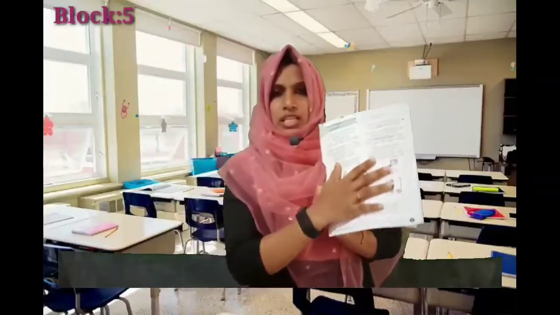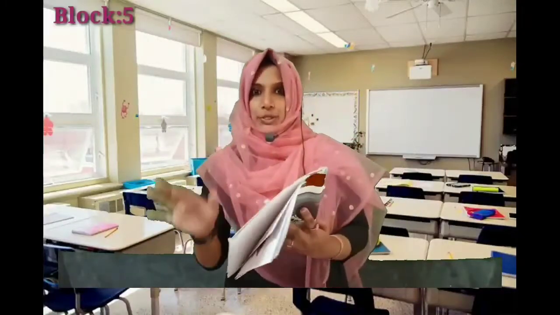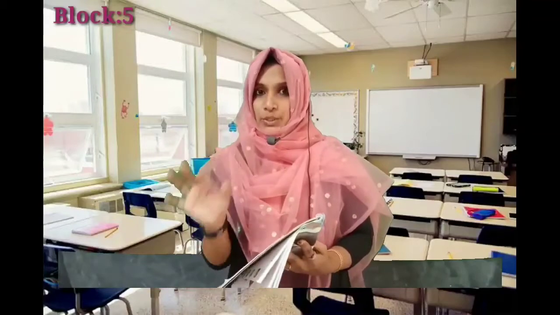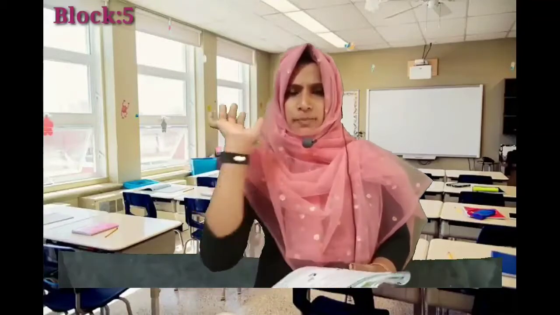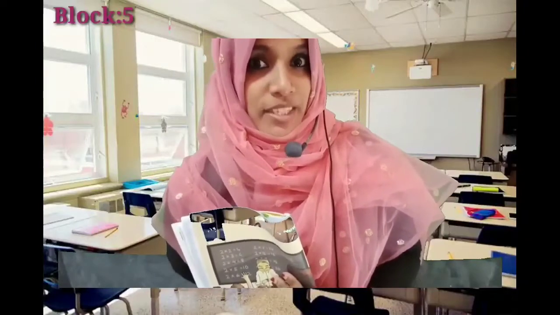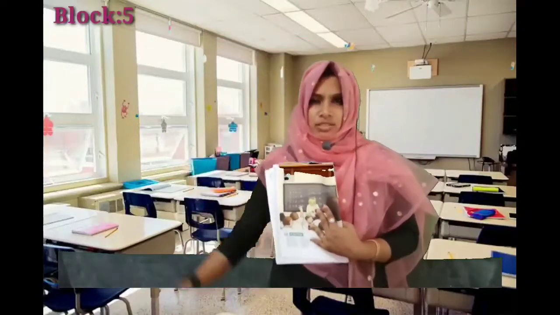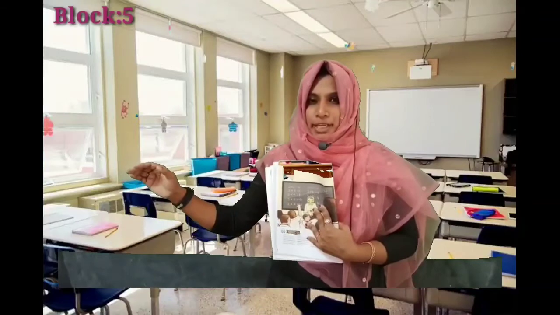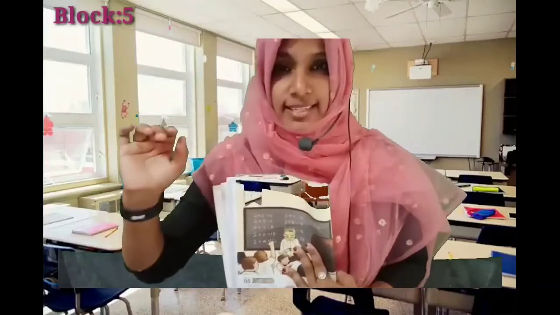Okay, dears, let me ask some simple questions about this poem, Something New. What is the poem about? Yes, it is about a child. Maybe he is of your age, right?